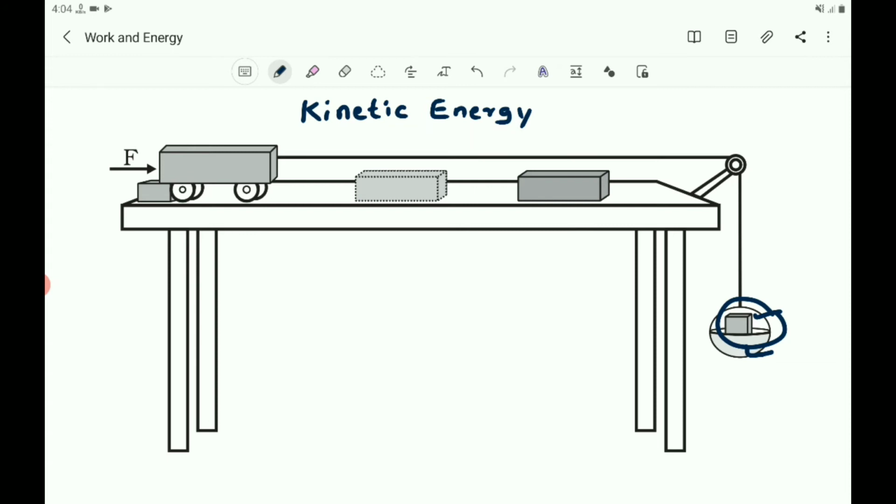A moving object can do work, and the amount of work done increases as the speed of the moving body increases. A moving bullet, blowing wind, a rotating wheel, a speeding stone can do work. These are examples of the energy possessed by an object due to its motion. So, a moving object possesses energy. That energy is called kinetic energy.